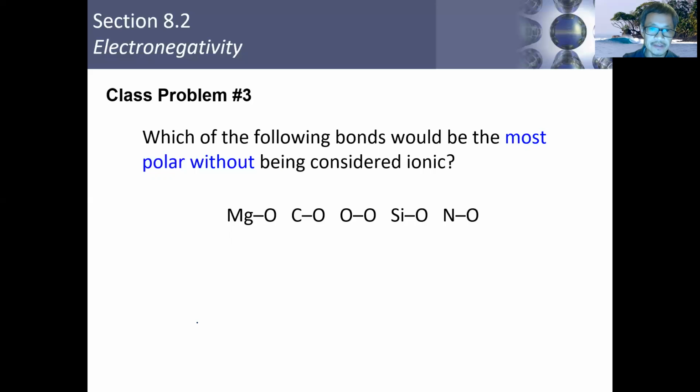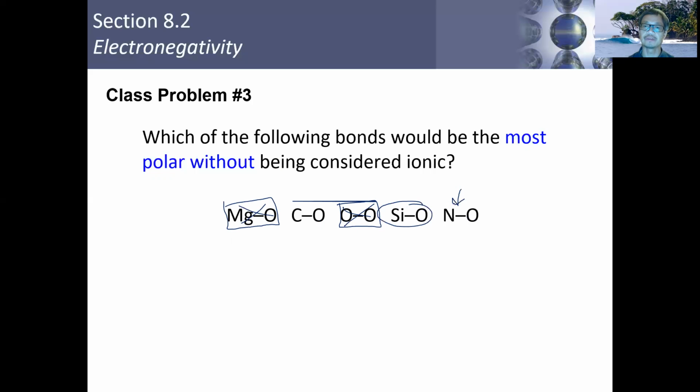So with that said, let's go ahead and take a look at this again. This can't be our answer because, again, this is ionic. We already saw that in the previous example. This can't be our answer. This is a non-polar bond, so that can't be our answer. Coming back down to this then, which one of these bonds here have 2 atoms that are furthest apart? It would be silicon and oxygen here.